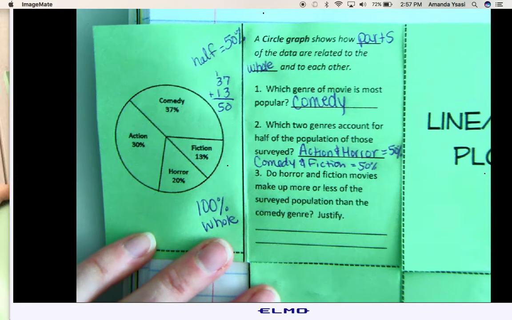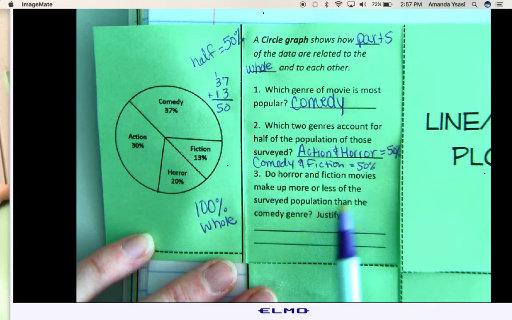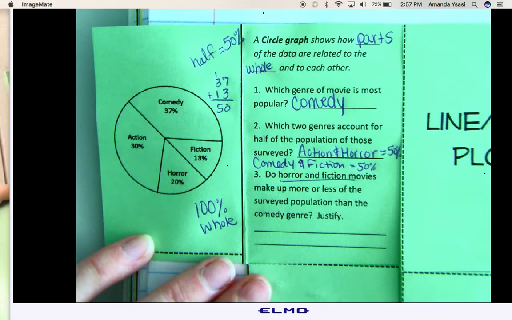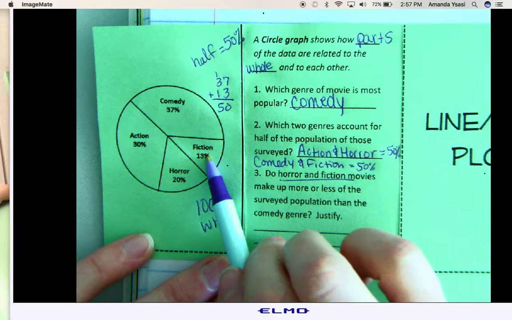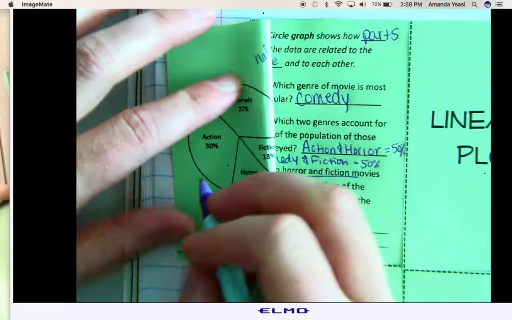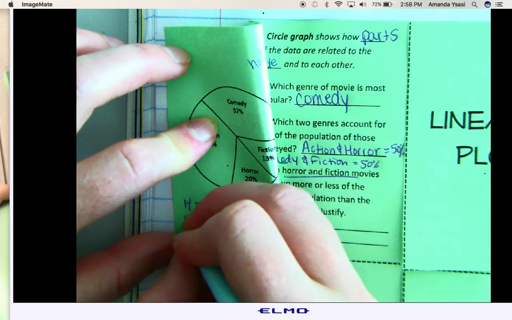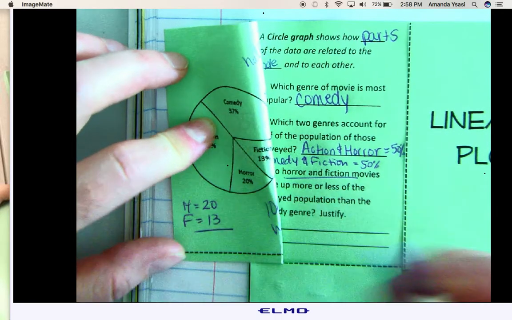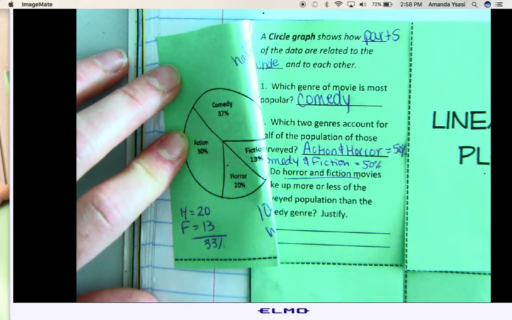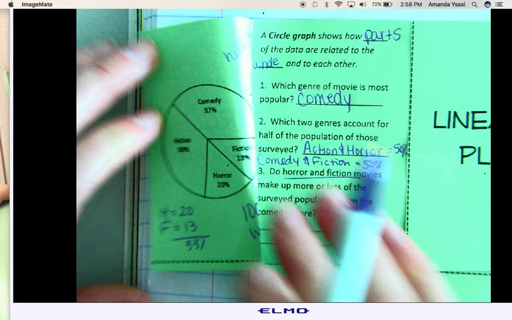Okay, so the next question is, do horror and fiction movies make up more or less of the surveyed population than comedy? So horror and fiction, so we need to look at those two. So horror and fiction, if I add those together, let's go ahead and do that. So horror is 20, fiction is 13. So if I add those together, I get 33. Is that more or less than comedy? And we need to justify.